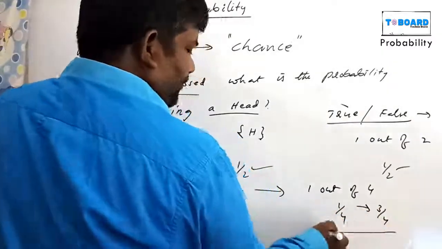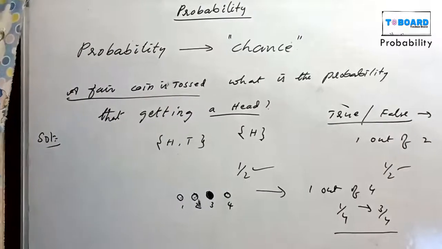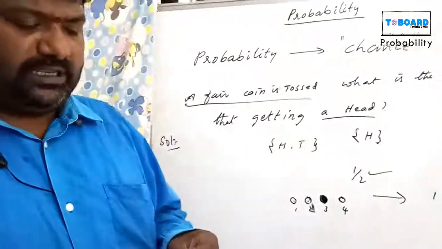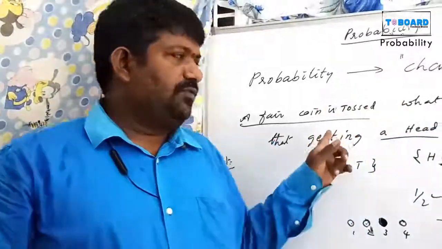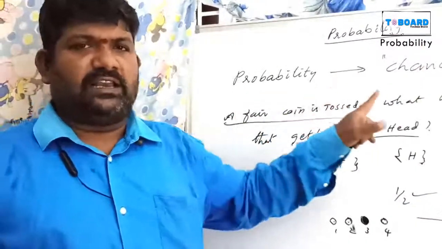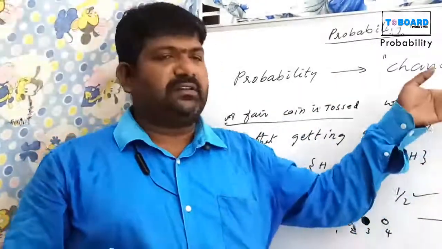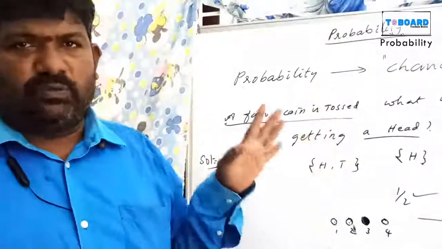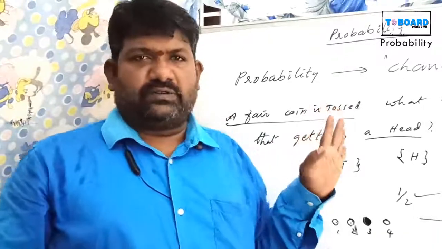Successful chances plus failure chances equals 1. The sum of the probabilities equals 1. That means the probability of getting a head is 1 by 2. The probability of getting a tail, which is not a head, is also 1 by 2. 1 by 2 plus 1 by 2 equals 1. The sum of the probabilities equals 1.